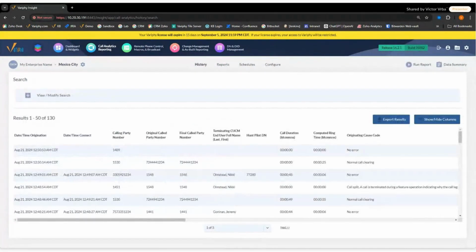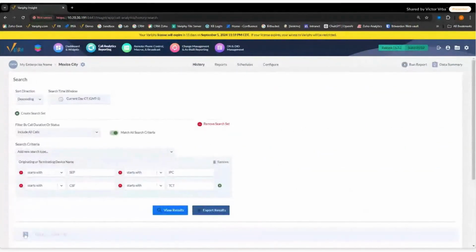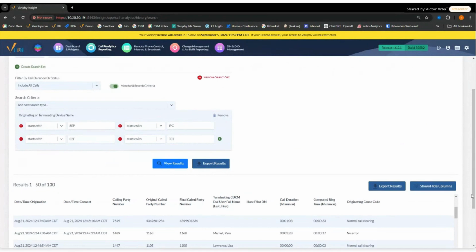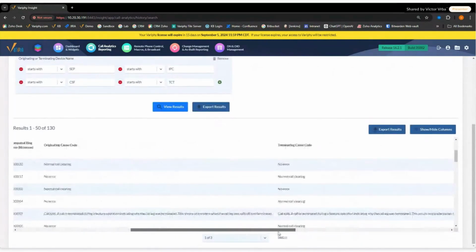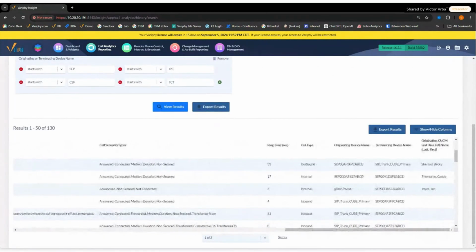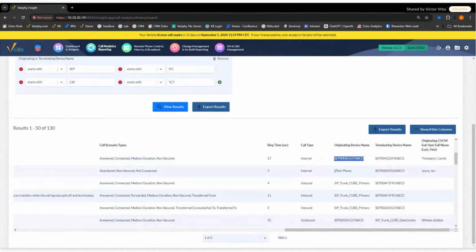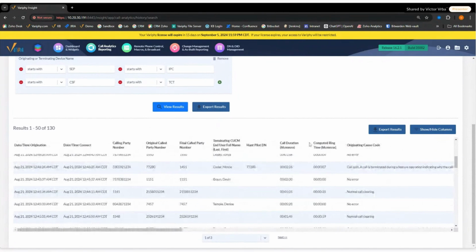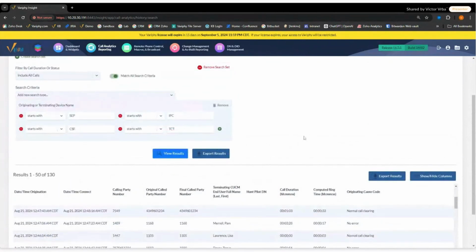Now, what we've done here is we said, okay, give us all of the call records that actually have values that meet my search criteria. So all of these calls down here are going to have a hard phone, a soft phone, a TCT device, or anything in here. So if I look through here and pick out my device names, let's see if I've got my device names in here. Yep, there we go. I see my SCP devices. I see some SIP trunks in here, but they went to an SCP device. So our step one was really just identifying the devices that we're going to find that have no data. All right. So step one is we find them and we find all of the data.